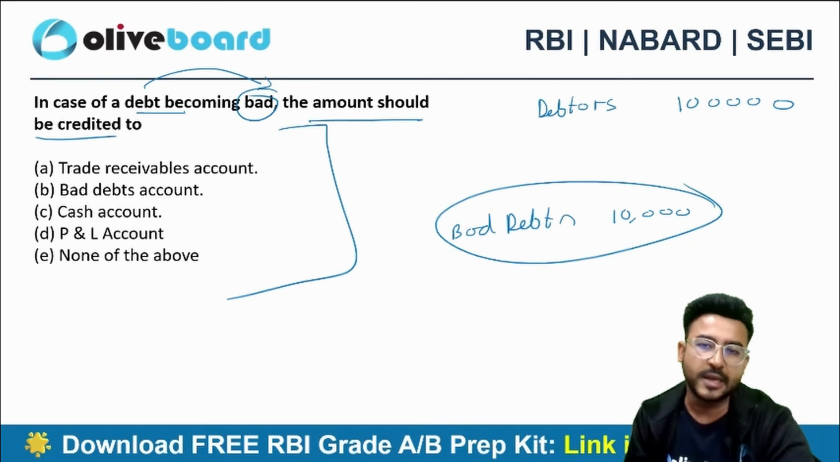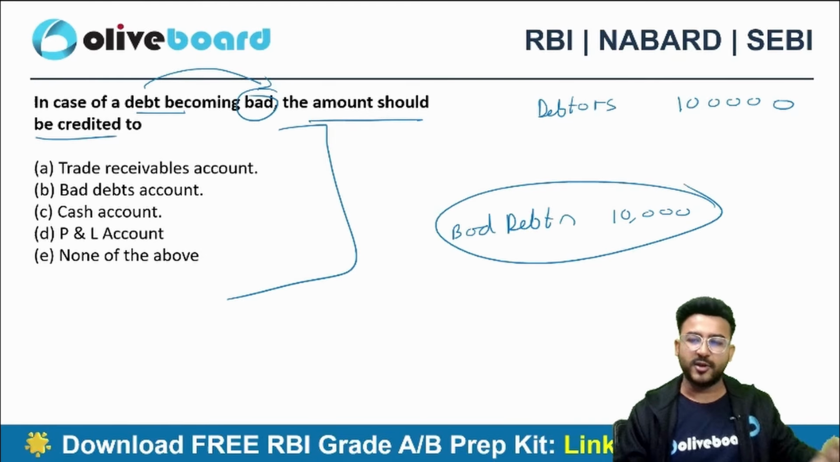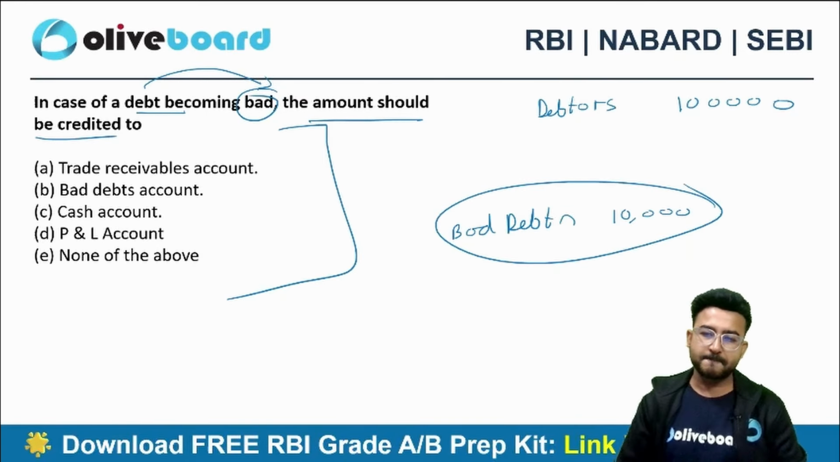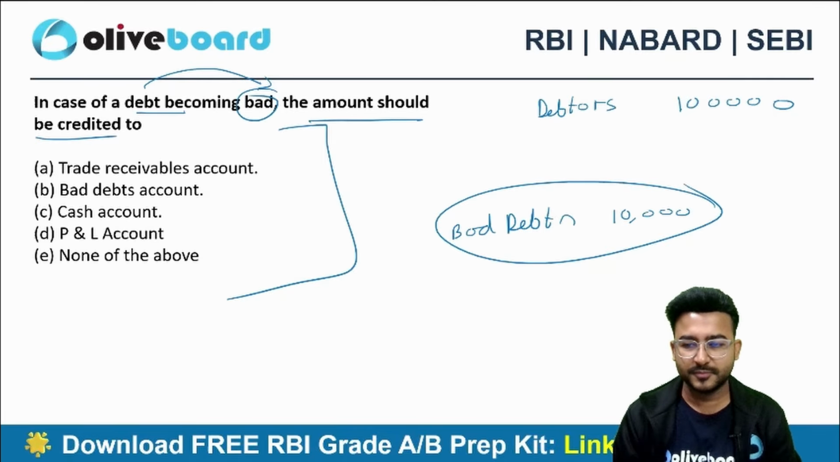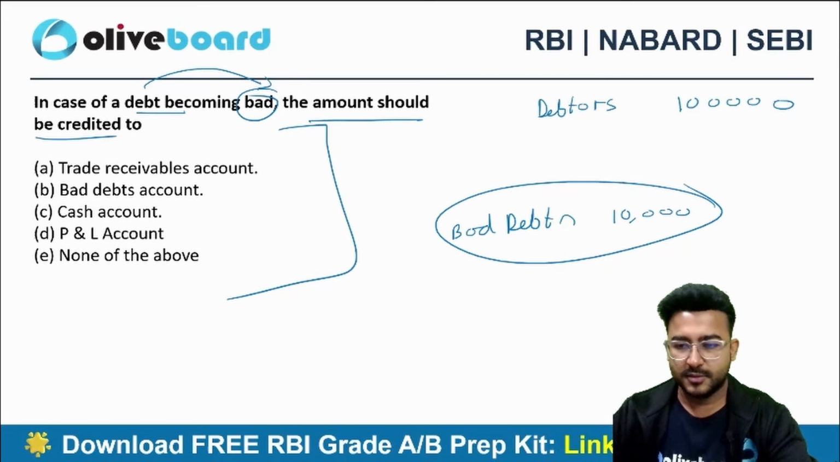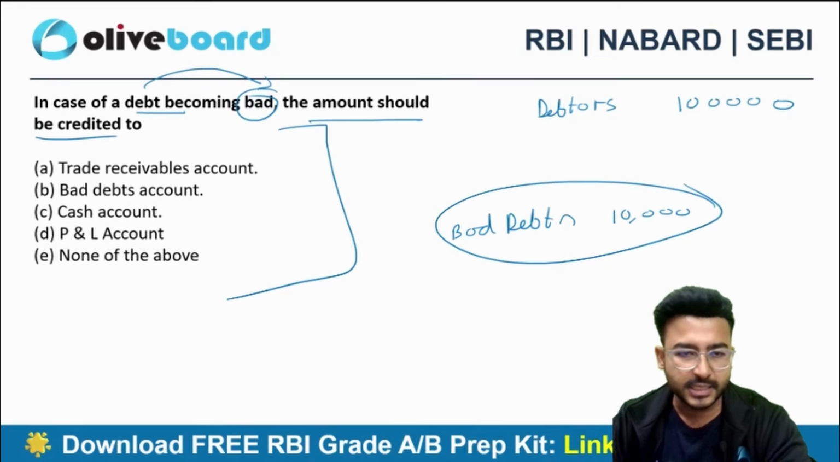What will be the journal entry in that case? Take your time and then answer the query. So I can see in the comment section most of the answers as D.